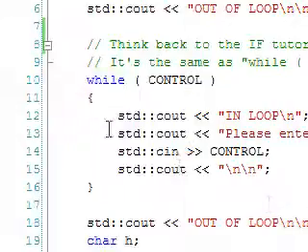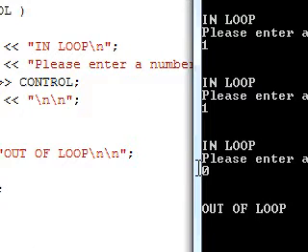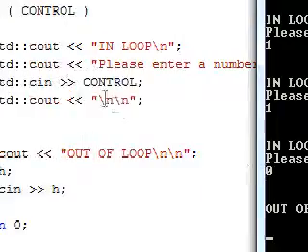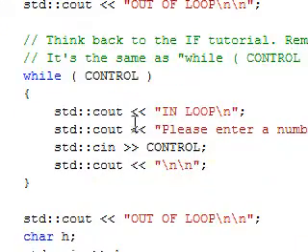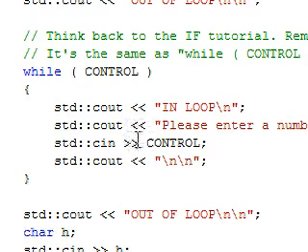And even though we input 0 here, which will end the loop, it still outputs this, because the condition only stops when we get to the end of the loop.